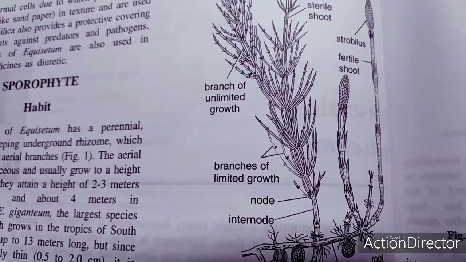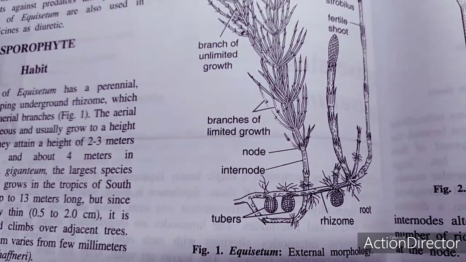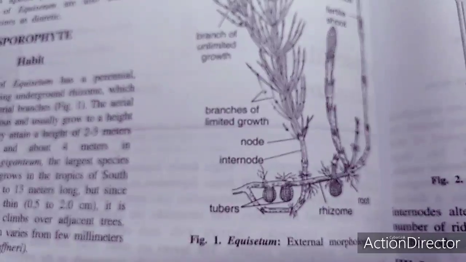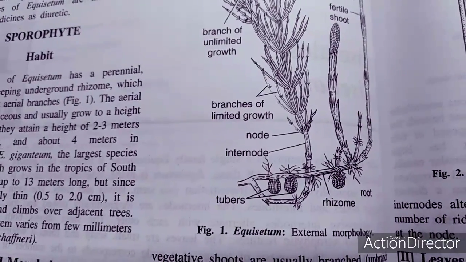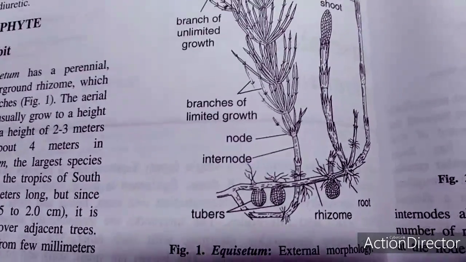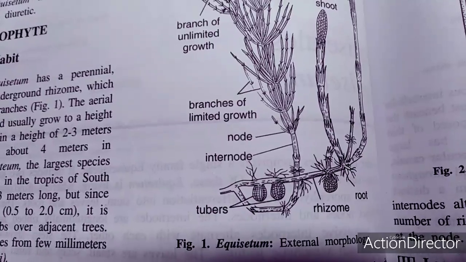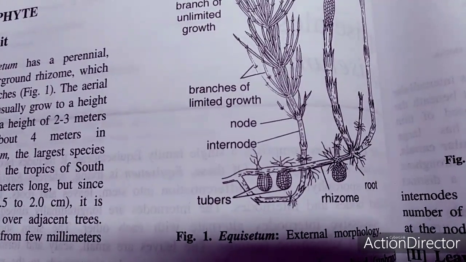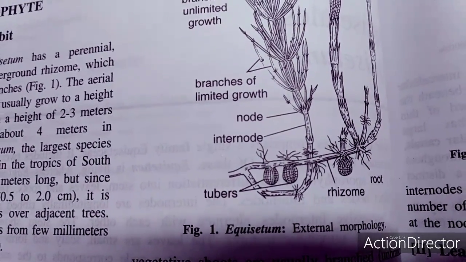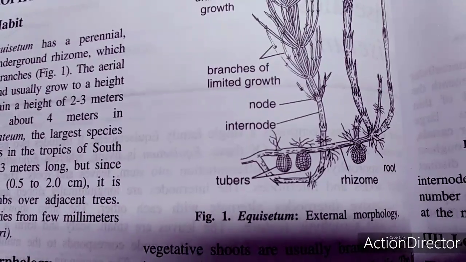There are nodes, and in between the nodes there are internodes. There are some tubers also in the lower part, along with the rhizomatous part, and there is a root system also. So the external morphology of Equisetum is divisible into the stem, root as well as the leaves.